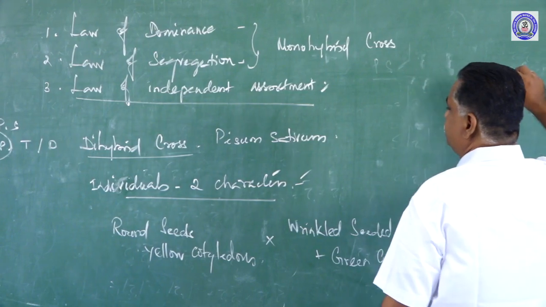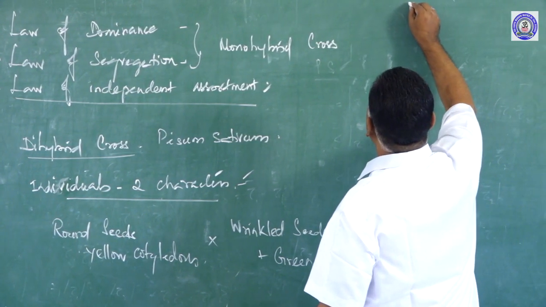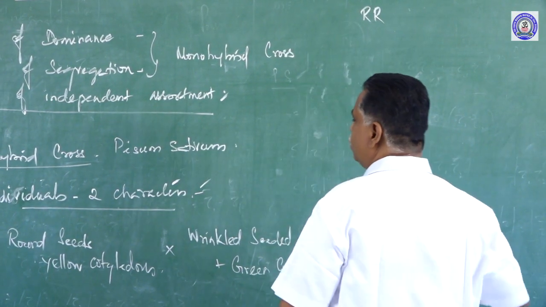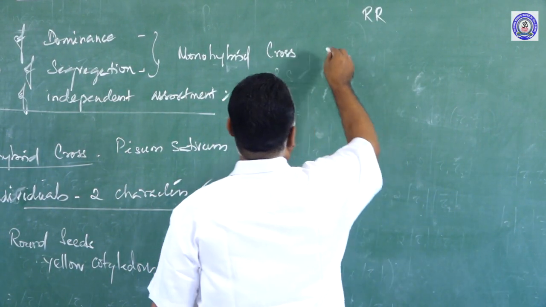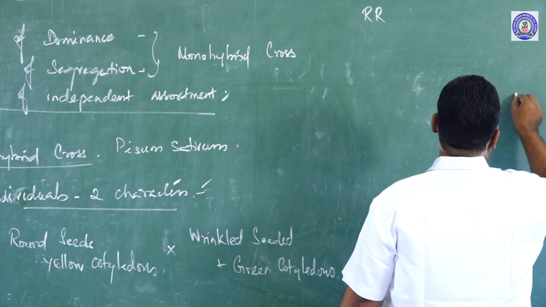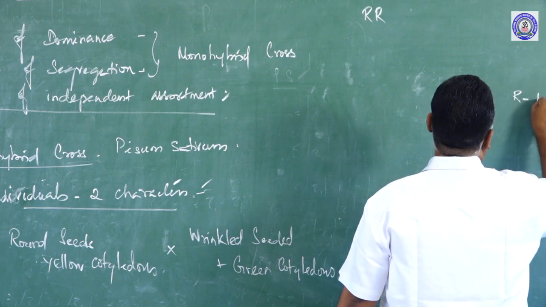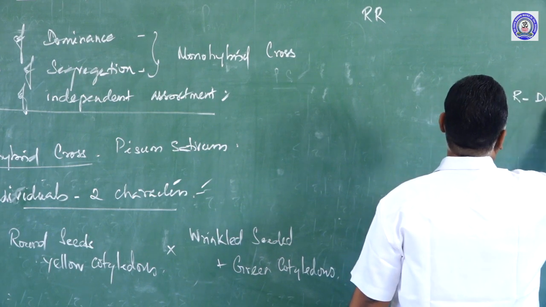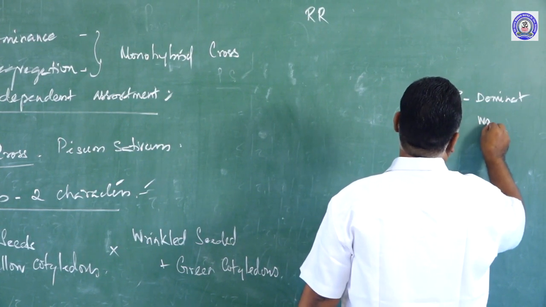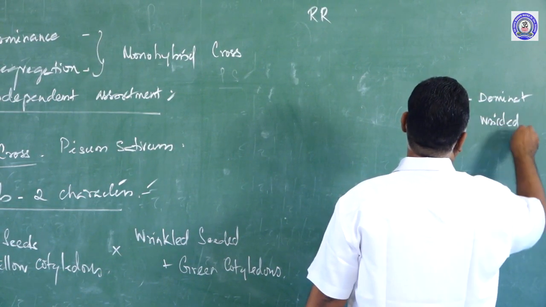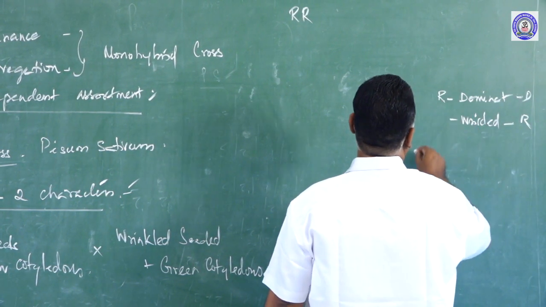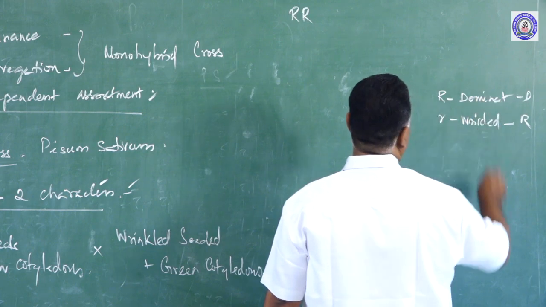For round seeds, he assigned capital R, and there should be two alleles in the parents. In a separate experiment, he found out round is the dominant character and wrinkled seed is a recessive character, for which he assigned small r.